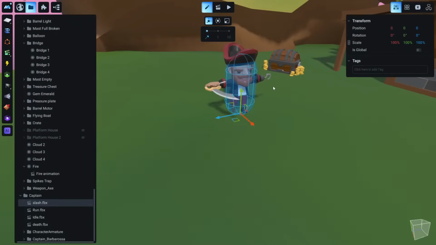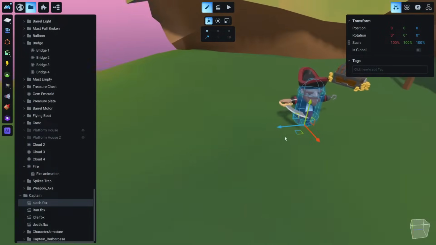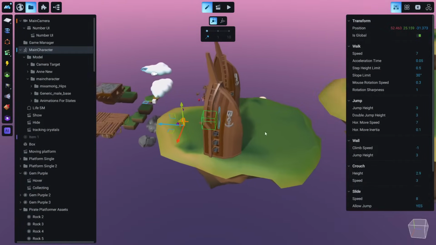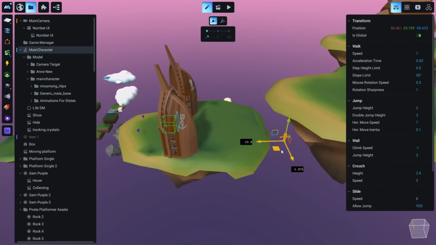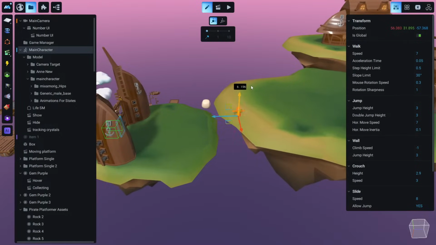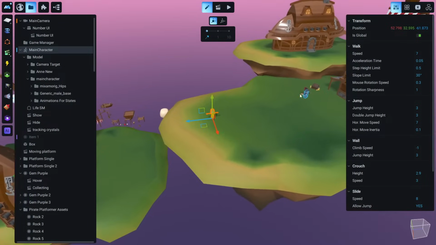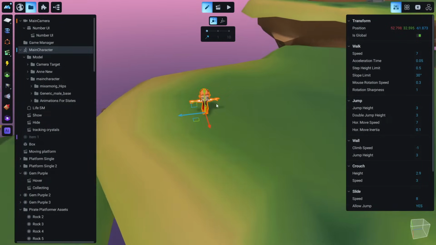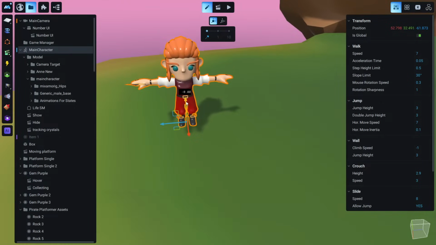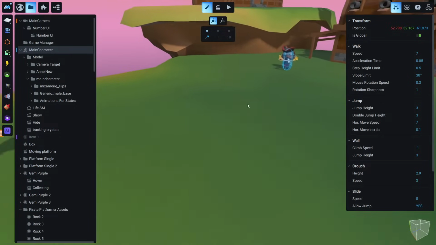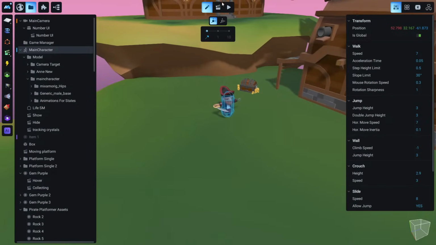And first of all, before doing anything else, we want to create a logic that will make our character, the captain, the pirate, track the player, so to always face the player, because he has his eyes on the player. Okay, so how can we do this?